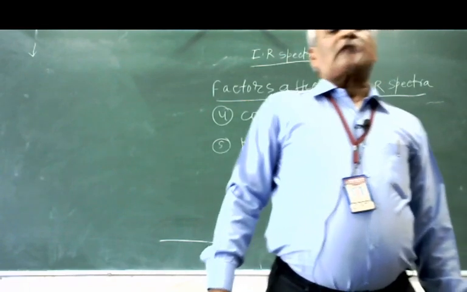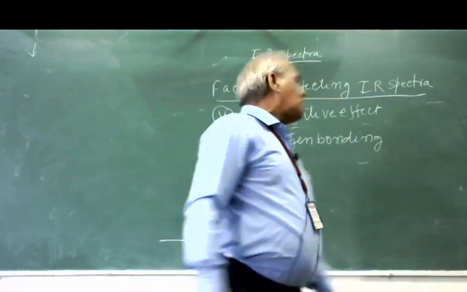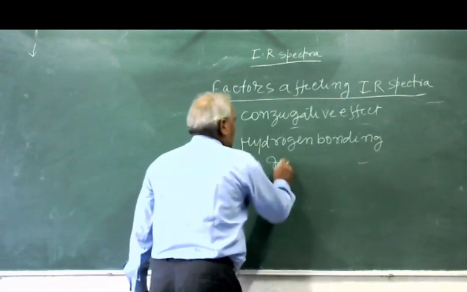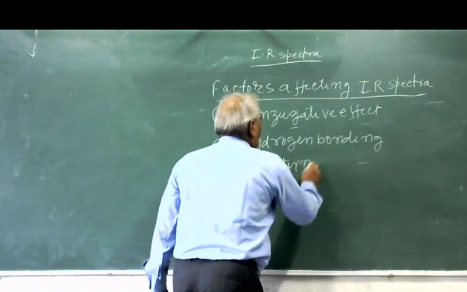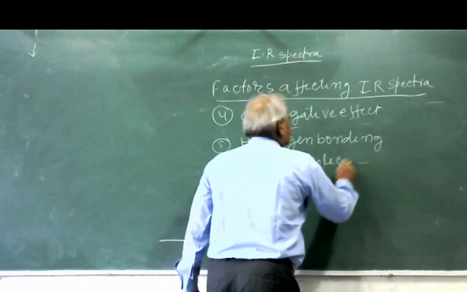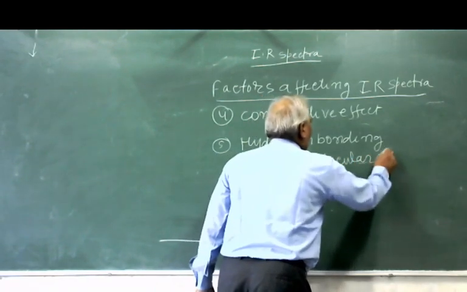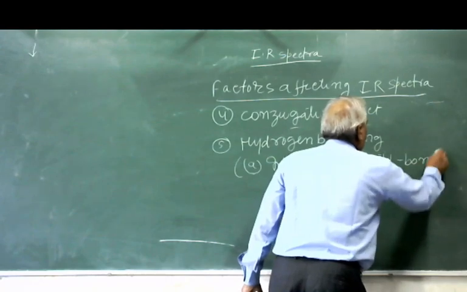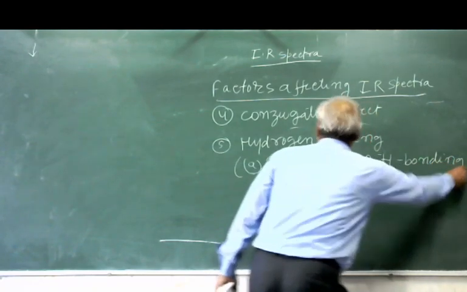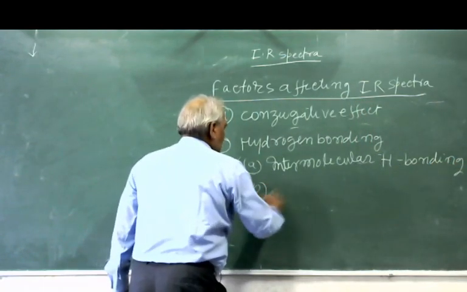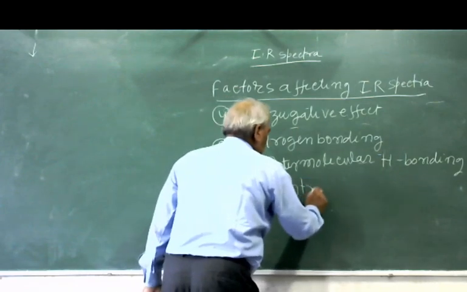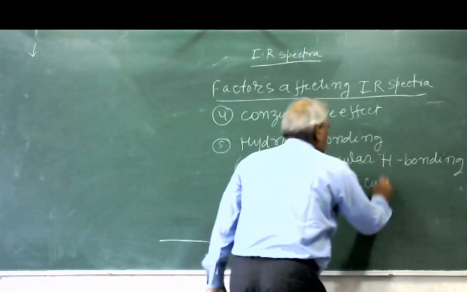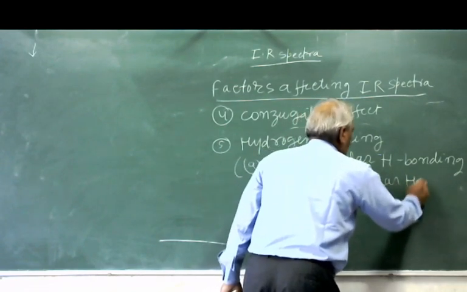There are two types of hydrogen bonding: one is intermolecular hydrogen bonding, and second is intramolecular hydrogen bonding.